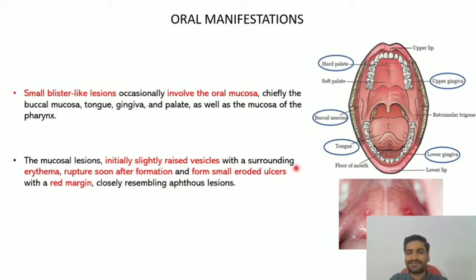So it is going to be similar to what was occurring in the skin. The only difference is that the sites are going to be different, like buccal mucosa, tongue, upper gingiva, lower gingiva, and hard palate. So first there will be blister formation, then vesicle formation, and this vesicle will rupture and lead to formation of small eroded ulcers with red margin.